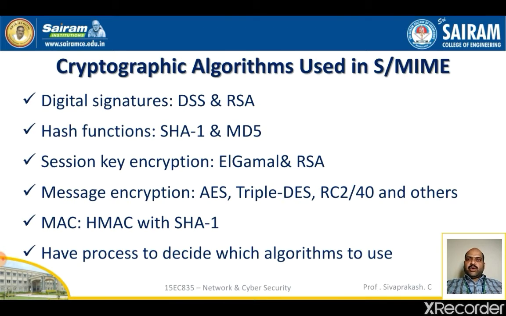Let's discuss the cryptographic algorithms which are going to be used in secure MIME. In general, the cryptographic algorithm used in S/MIME uses the terminology taken from RFC 2119, keywords for use in RFCs to indicate requirement levels, which specify the requirements. The first one is called must, the second is called should. The definition of must is an absolute requirement of the specification. An implementation must include this feature or function to be in conformance with the specification.